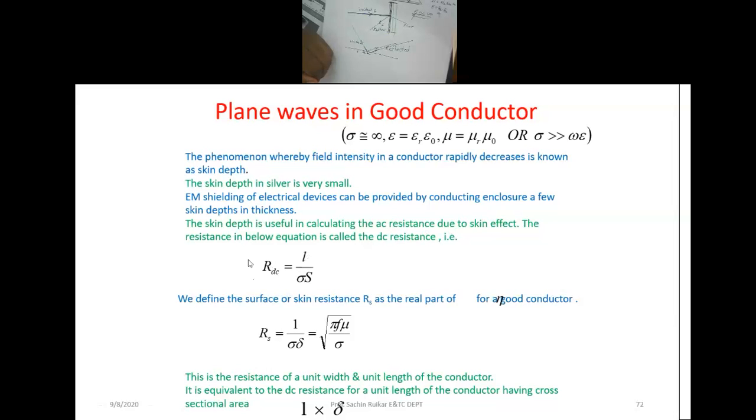We can calculate this in terms of the DC resistance, R_DC, with sigma and the surface that we have.